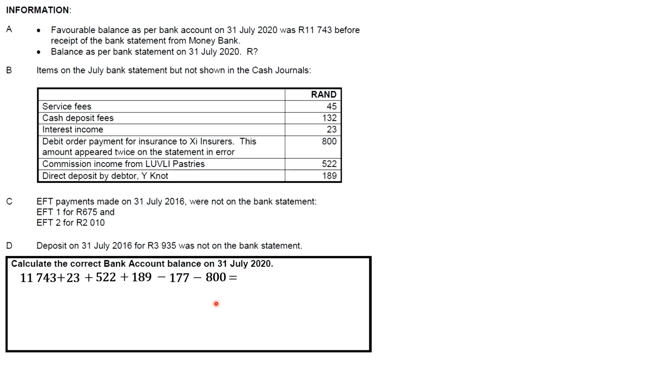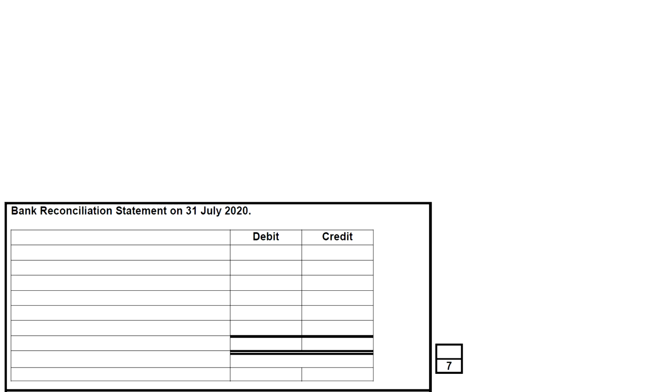It's actually important that you watch the first part of the bank reconciliation series, part 1, before this, because you might be a little lost, but if you watch part 1, it's all going to make sense to you. So please try and find the video and watch it before you watch this one. So here's the information that we're given. Now we're going to fix the items that are supposed to go in our bank reconciliation statement.